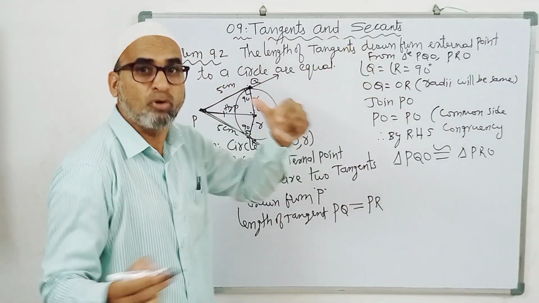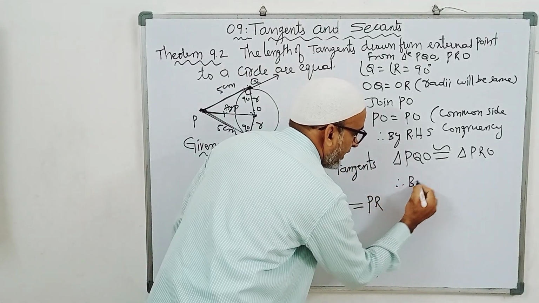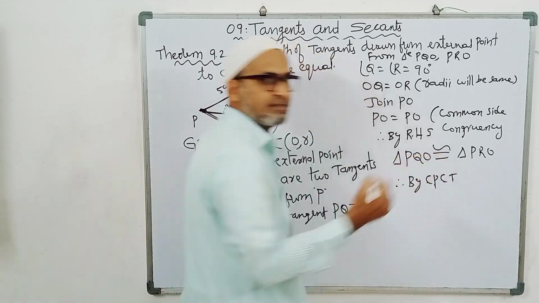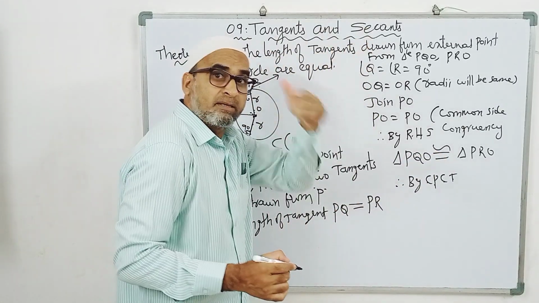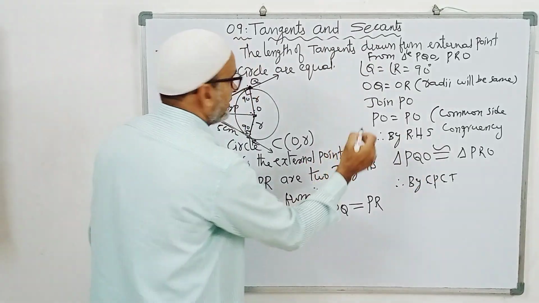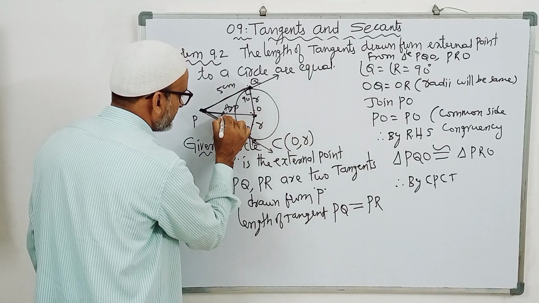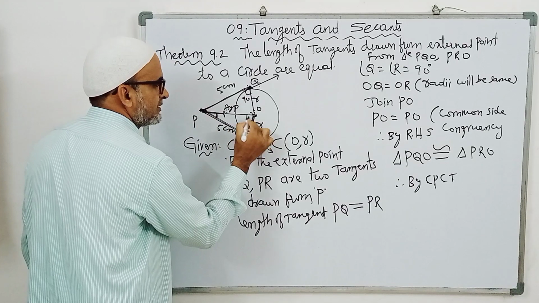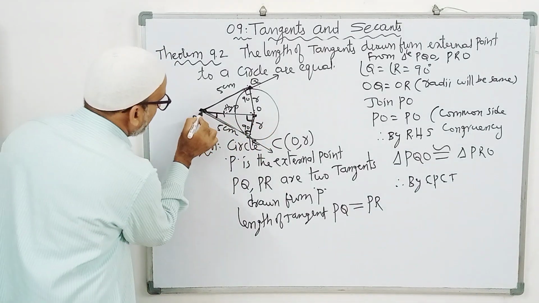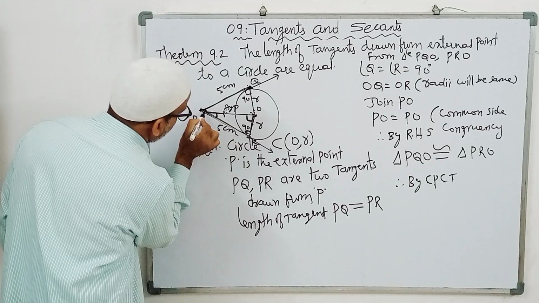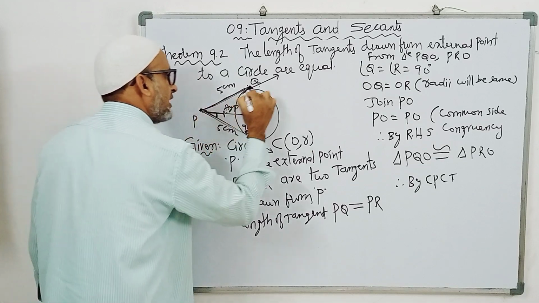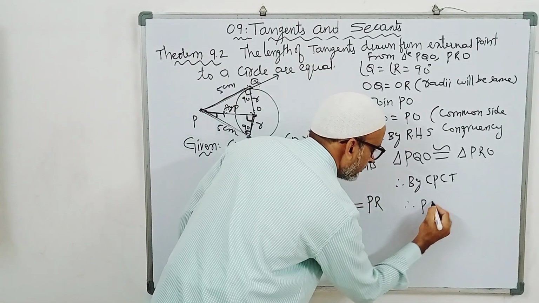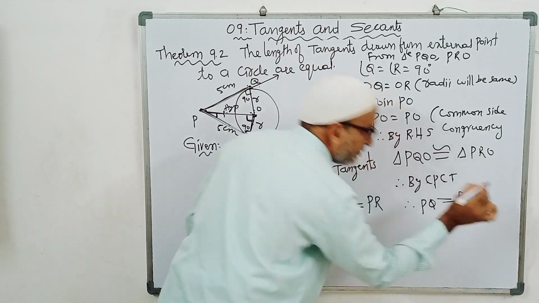The two triangles will become congruent. Therefore, by CPCT, corresponding parts of congruent triangles, the right angle, hypotenuse and side are used. Now what is left is this side of this triangle and this side of the other triangle. Therefore PQ will be equal to PR.